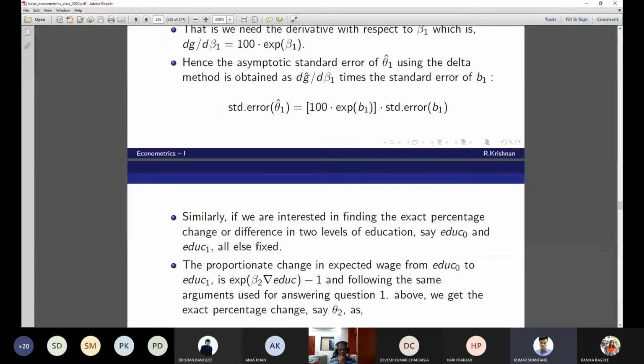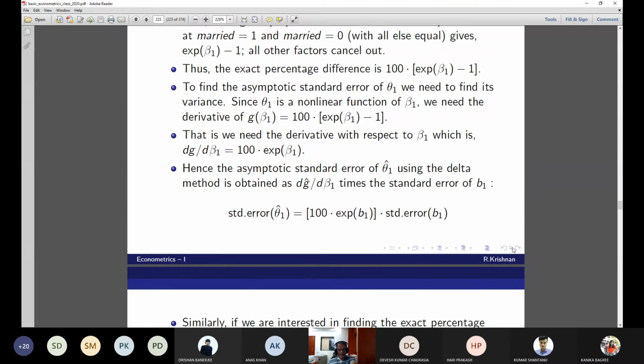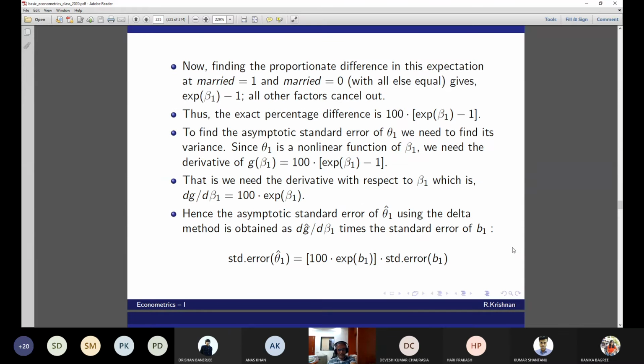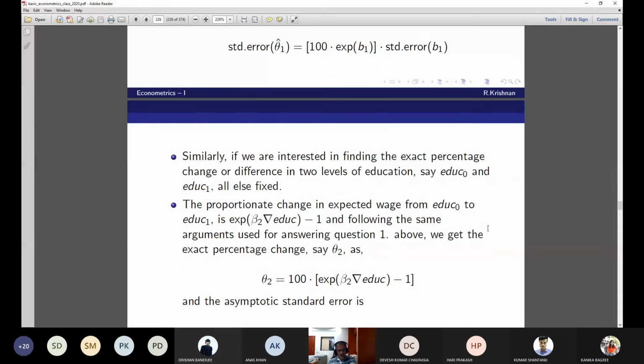Similarly, if you're interested in finding the exact percentage change or difference in two levels of education, that is exactly the difference between the first bullet point and second bullet point. Here we say married 1, married 0, so differencing gives you 1 and you can ignore it. But here, I just say education 0 and education 1, all else fixed.